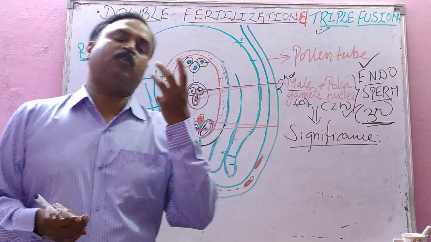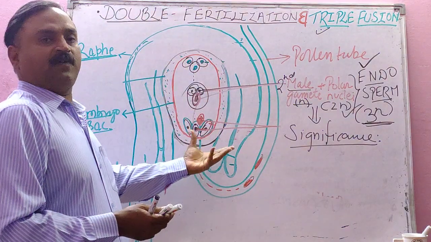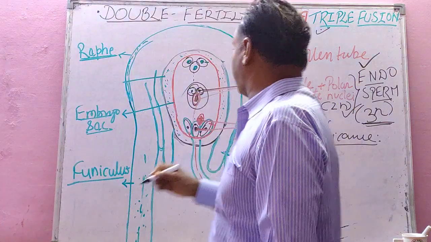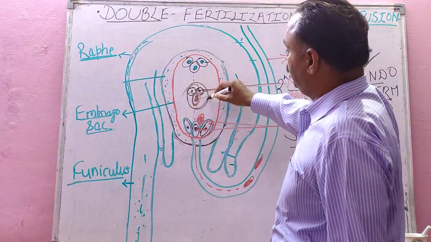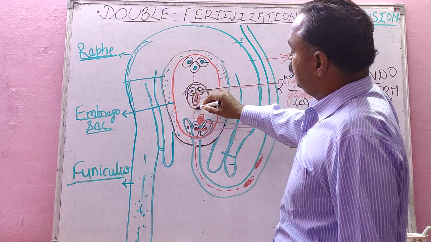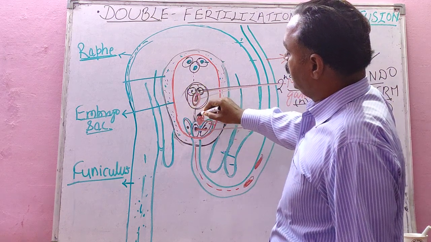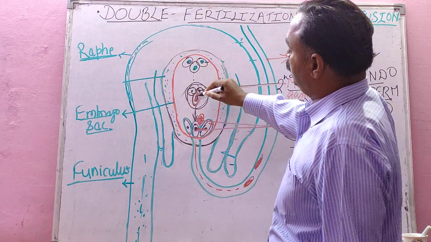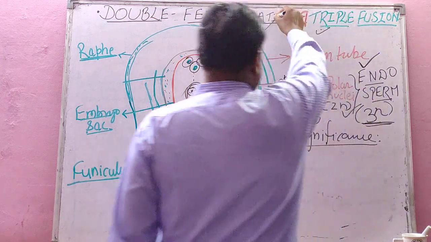So formation of the endosperm increases the viability of the seed. And the most important thing is that this endosperm, most significant thing, will nourish the developing embryo. That is the importance of double fertilization.